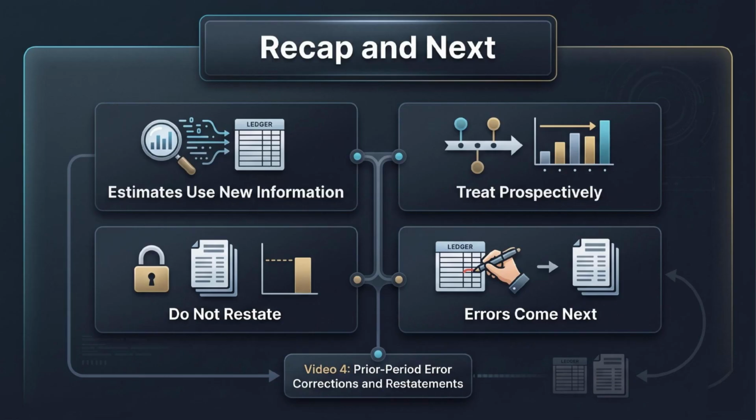That completes our lesson on estimates and prospective treatment under ASC 250. Remember the four essential points. Estimates use new information, they are treated prospectively, prior periods are not restated, and errors come next.